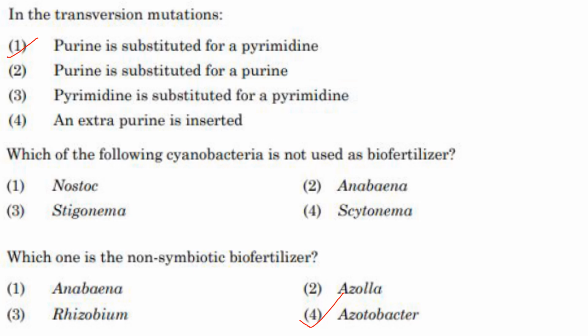Okay, next one. Which one is the non-symbiotic biofertilizer? Here answer is Azotobacter. Azotobacter fixes atmospheric nitrogen into soil without forming a symbiotic relationship with plants. Then Anabaena, it forms association with Azolla, a water fern. Azolla is a symbiotic host for Anabaena. Rhizobium forms root nodules in leguminous plants, and it is involved in symbiotic nitrogen fixation.